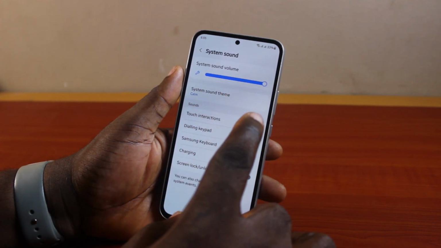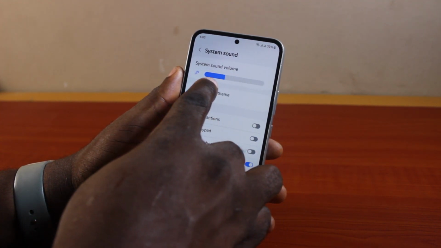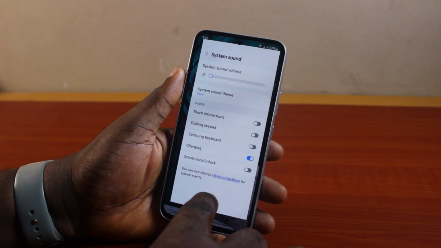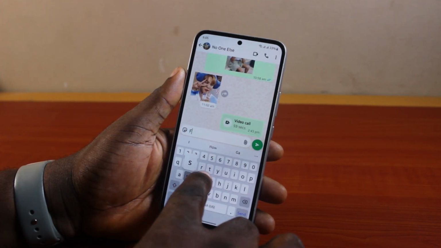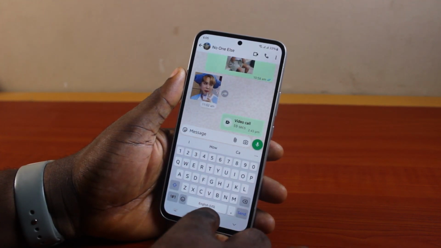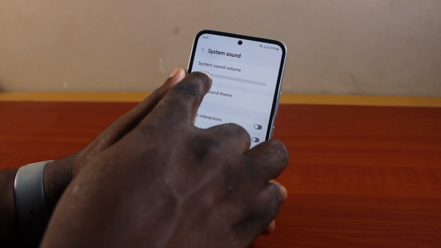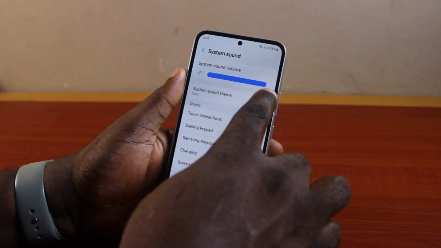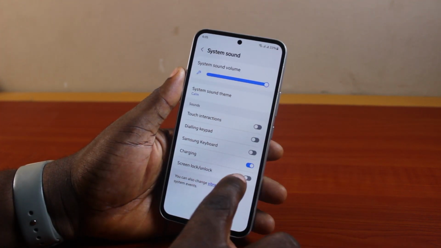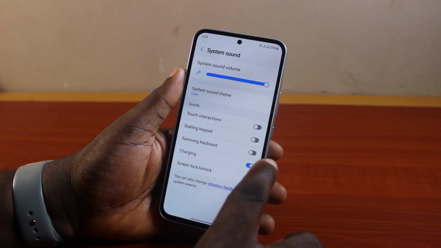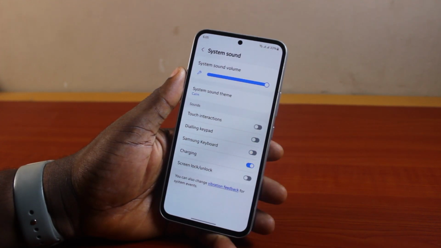So if you want to reduce the system sound, you can just drag this to the barest minimum, go back again, then the keyboard sound will be disabled. But if you don't want to disable the system sound volume, just turn that off and then come here and disable Samsung keyboard. So that is basically how to turn off or disable Samsung keyboard sound.